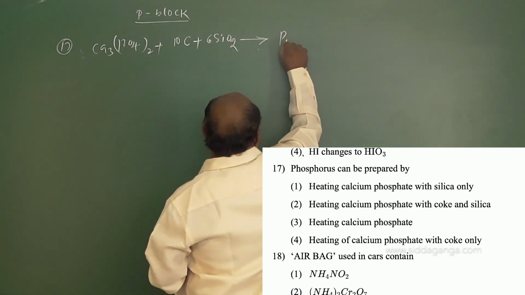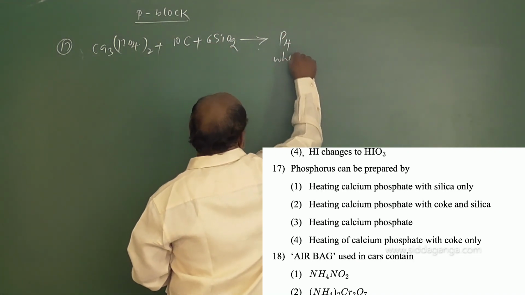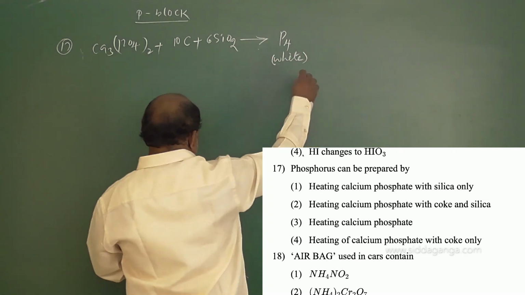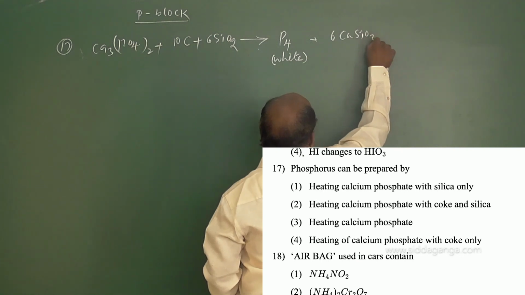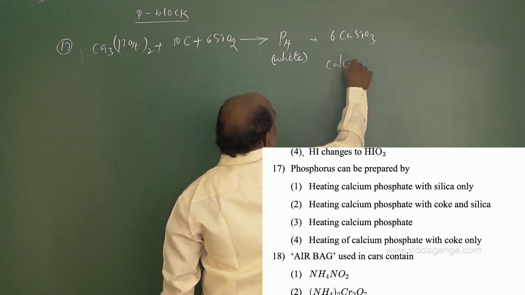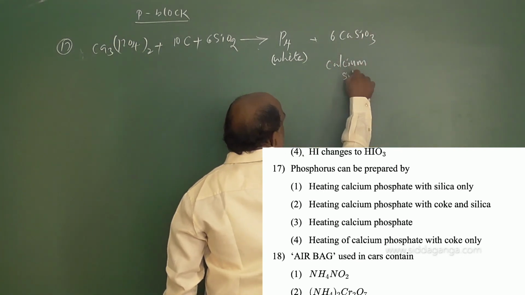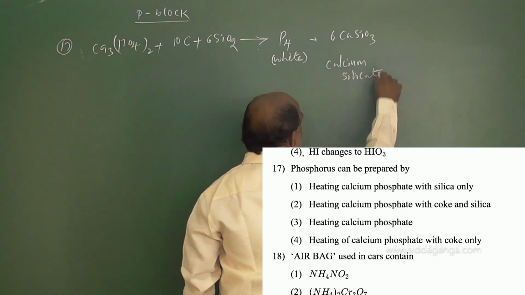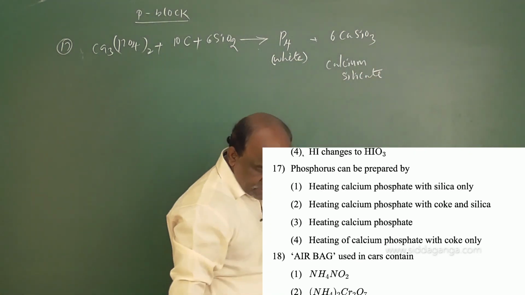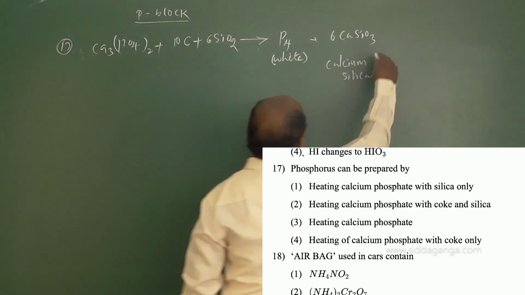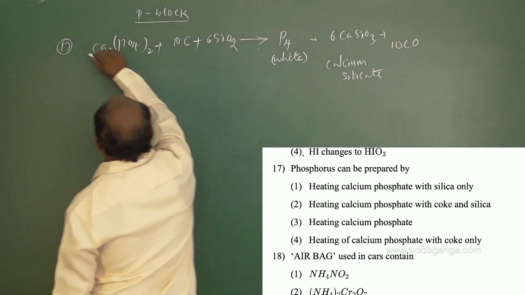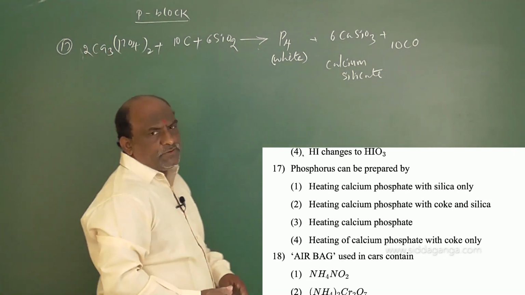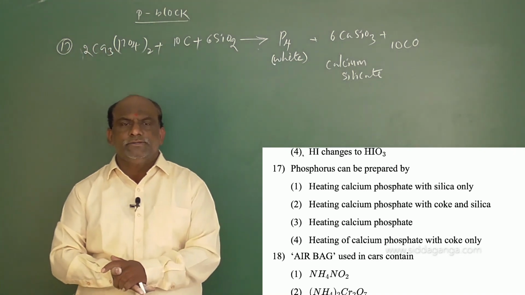We will get P4, which is white phosphorus, plus 6CaSiO3. This is called calcium silicate, and formation of carbon monoxide.